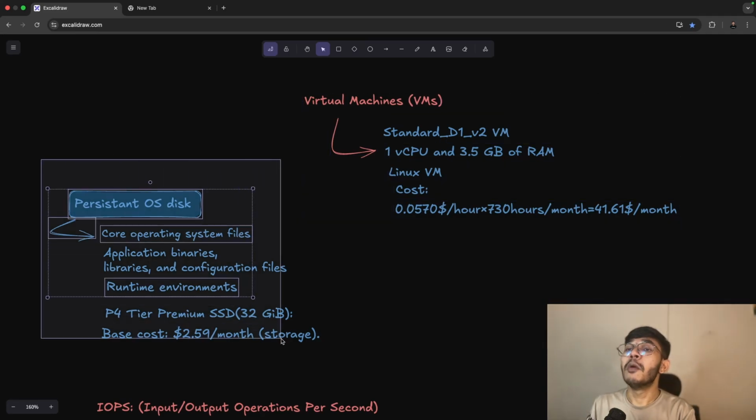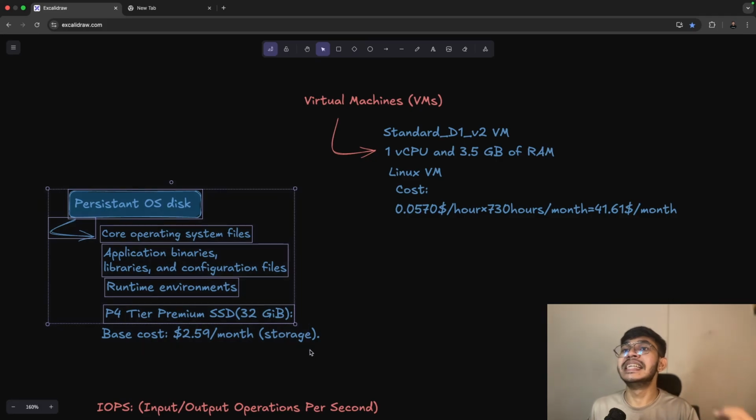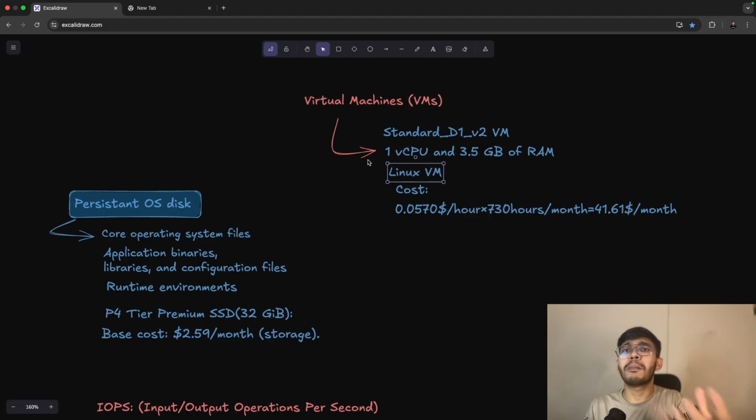We have to pay more for persistent OS disks also. We know our virtual machine has CPU, RAM, and it also has a Linux operating system. And this Linux operating system has some core files. We have to run our applications, and our application has some binary files, libraries, and configuration files. Let's suppose we have to run our Node.js application, and it has some runtime environment.